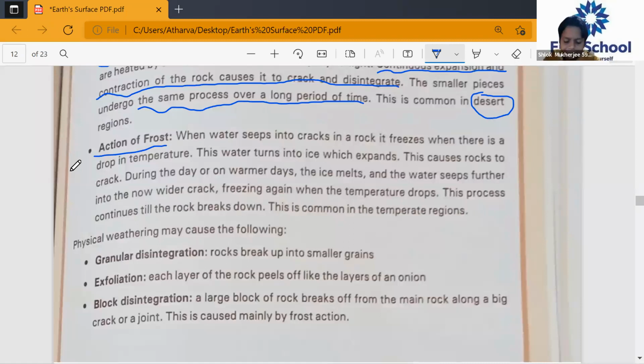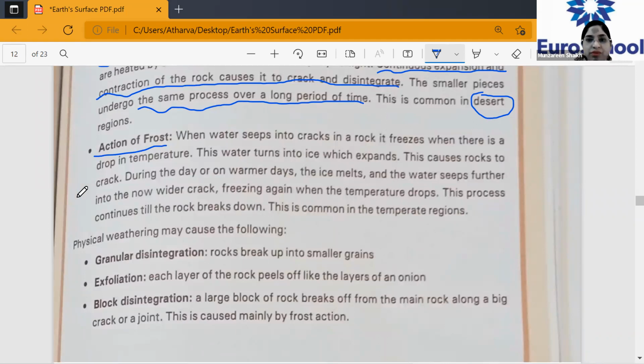And again when there is heat, the ice is converted into water, and the water enters deeper into the rock. And again when it is freezing, that water changes into ice. So this process happens until the entire rock is broken down into pieces. That is the action of frost.